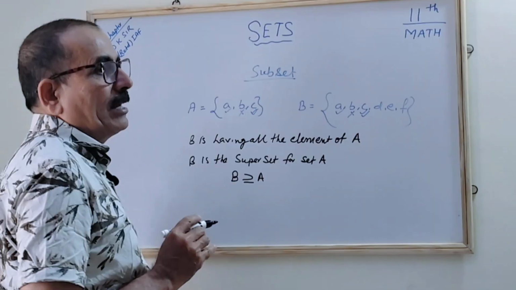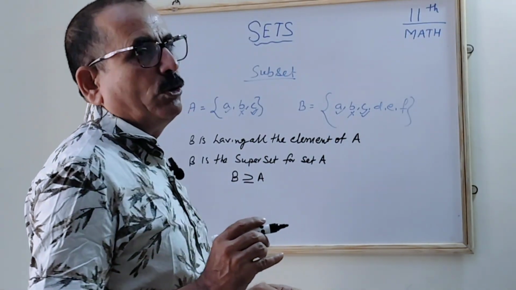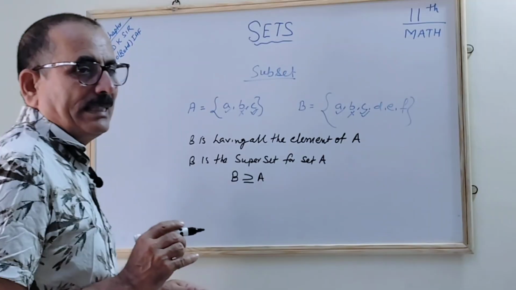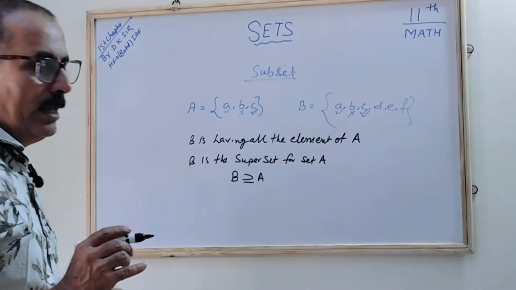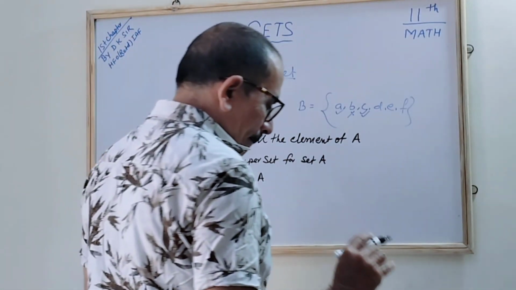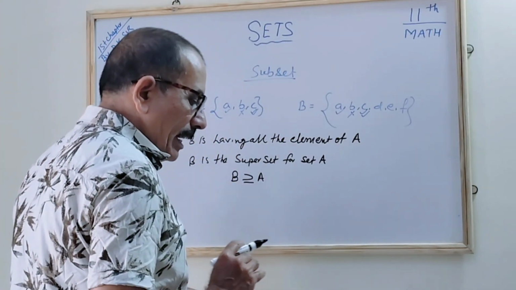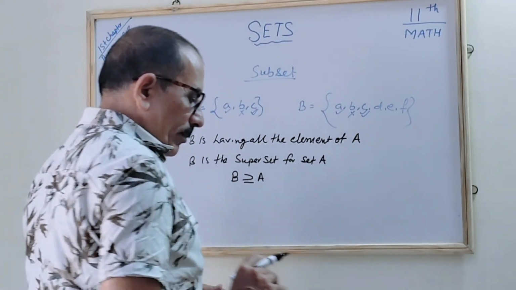So the father becomes the superset for all the children, correct? Understood the superset.